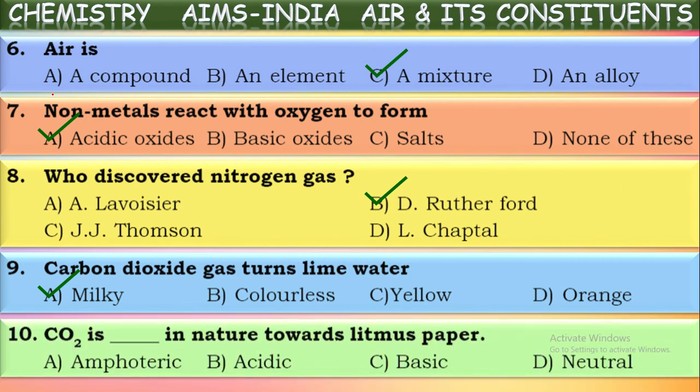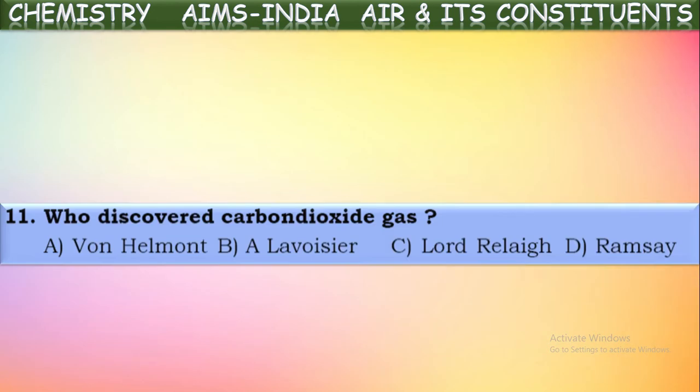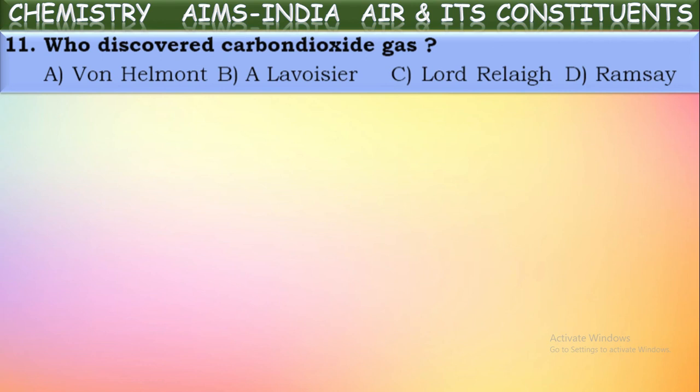Next, carbon dioxide is dash in nature towards the litmus paper. We know carbon dioxide, when dissolved into water, forms carbonic acid. So what will be the action of acids on litmus papers? We know acids turn blue litmus to red. They will change the color of the litmus from blue to red. So carbon dioxide also will show acidic properties towards the litmus paper. That means it turns blue litmus to red. Acidic character.